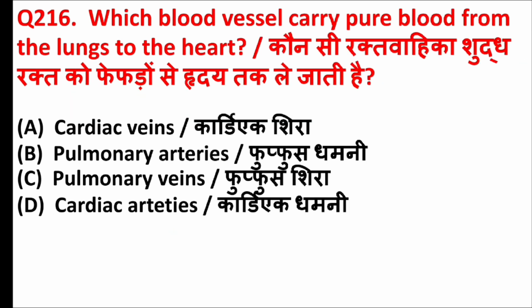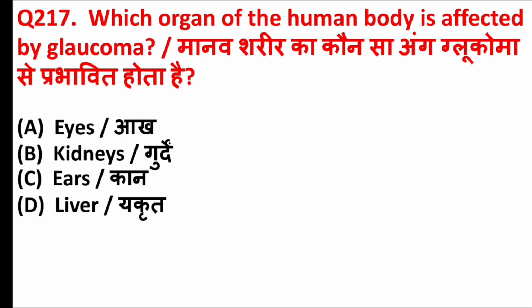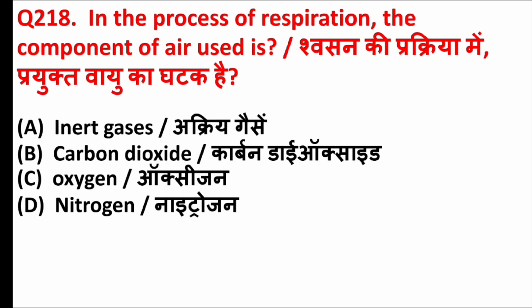Which blood vessel carry pure blood from the lungs to the heart? Answer is option C, pulmonary veins. Which organ of the human body is affected by glaucoma? Answer is option A, eyes. In the process of respiration, the component of air used is. Answer is option C, oxygen.